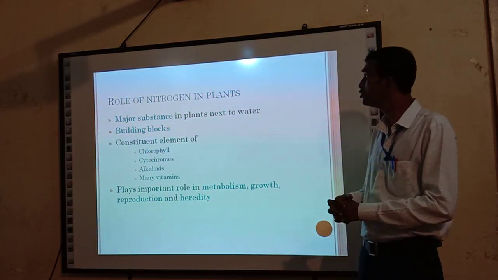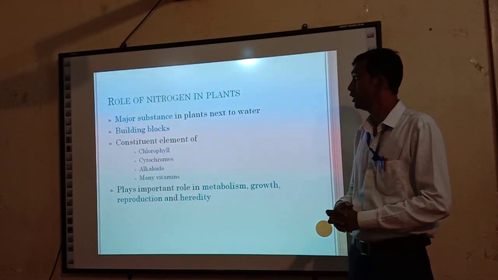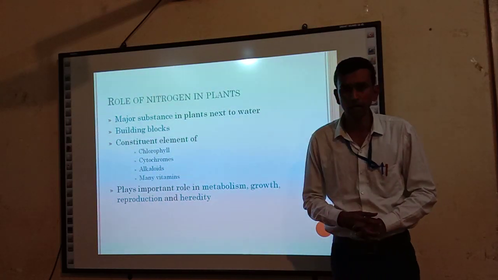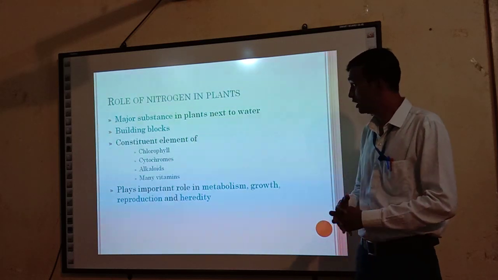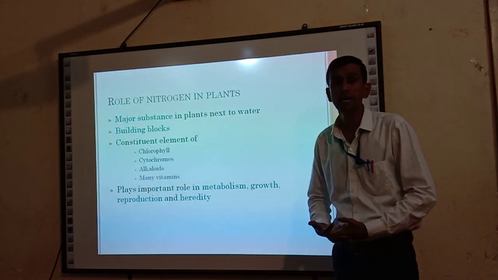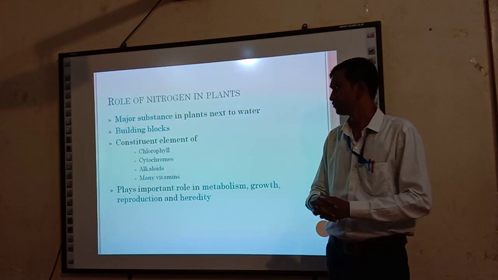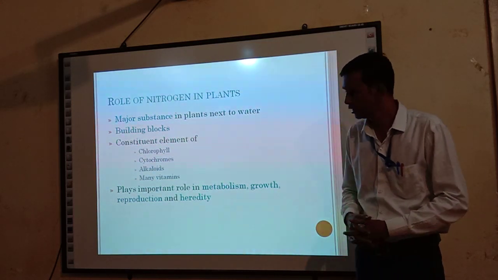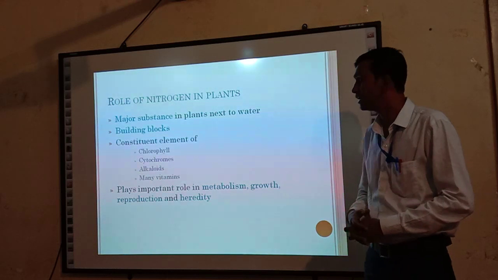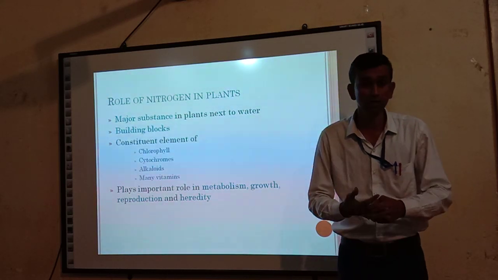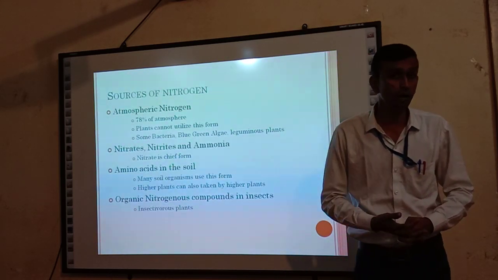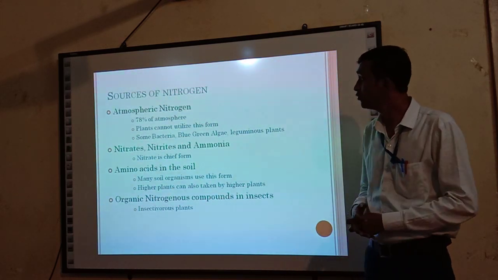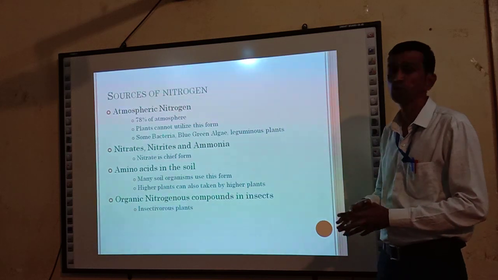Then, nitrogen is a constituent element of chlorophyll, cytochrome, alkaloids and many vitamins. Nitrogen is a part of chlorophyll, cytochrome, alkaloids and many vitamins. Then nitrogen plays an important role in different metabolic processes, growth and development, reproduction and heredity. In heredity, the DNA structure and RNA structure are made up of a combination of different elements. In that, nitrogen is the most important.